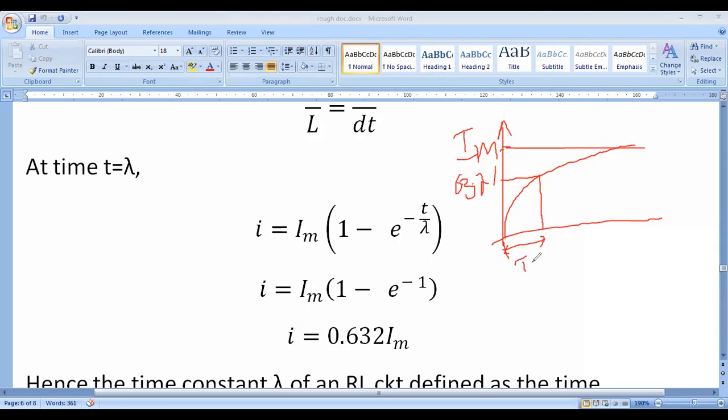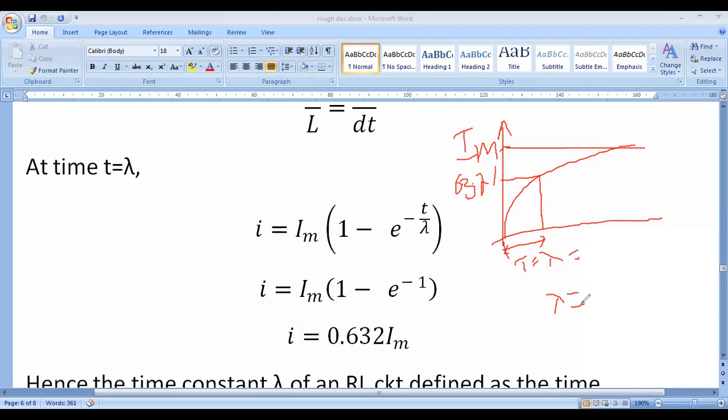In some cases, it is called lambda. So for inductor circuits, lambda is equal to L by R. We already obtained this. L by R is the time constant for the inductor circuit, whereas for the capacitor circuit it is CR. Remember this too.